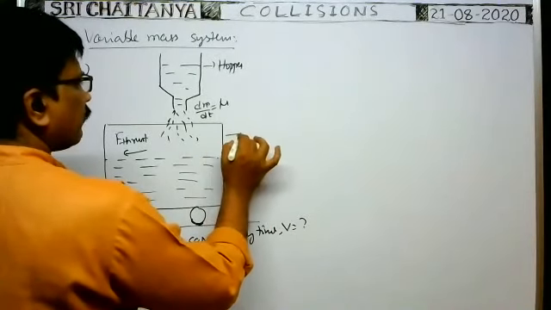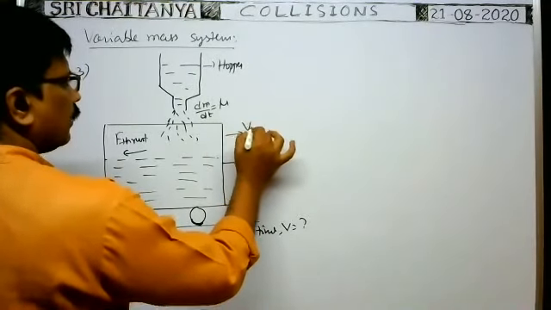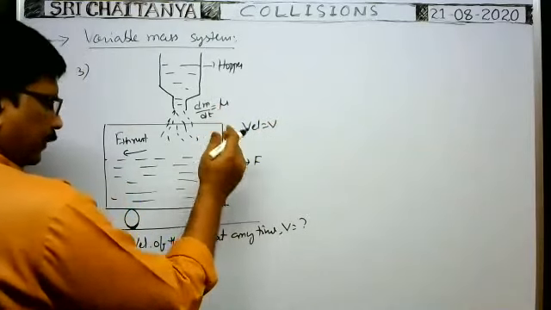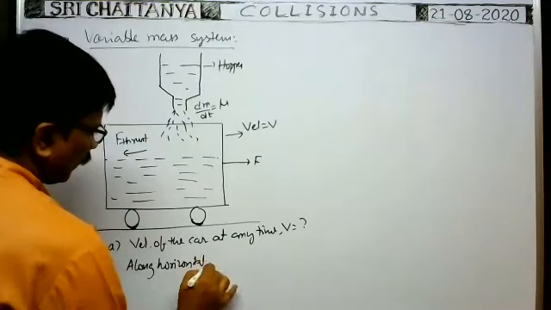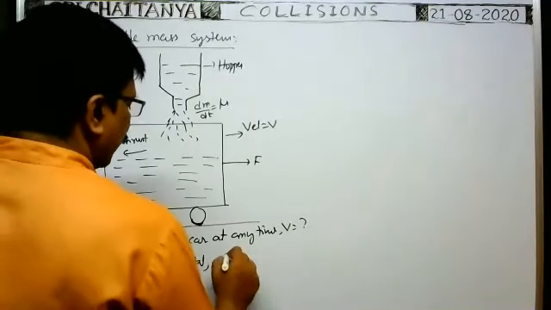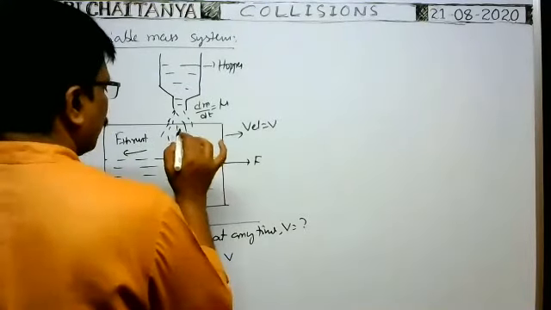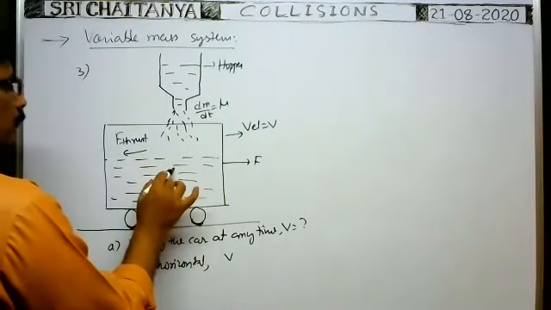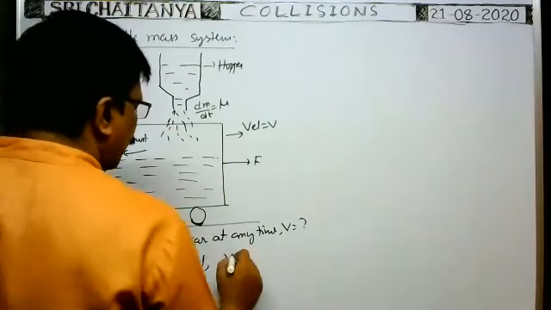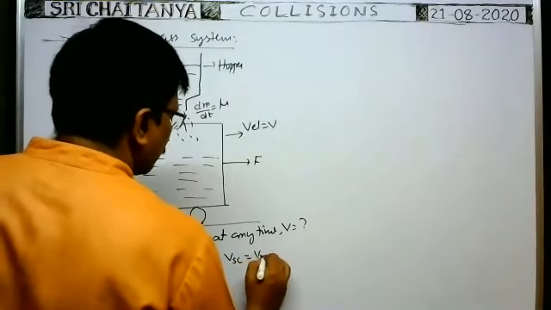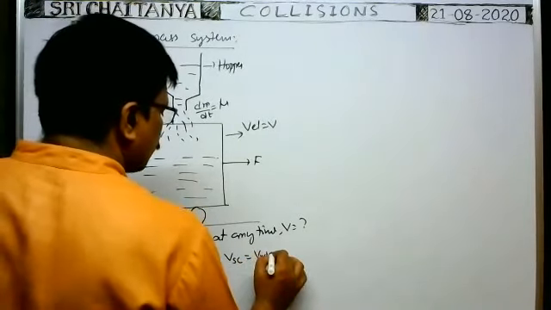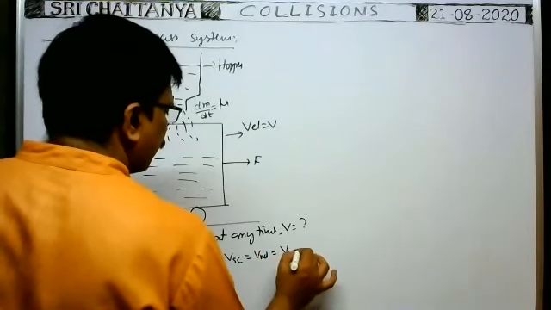Suppose at a certain instant of time t, the velocity of the car is v. Along the horizontal, the relative velocity of the sand with respect to the car is the velocity of the sand minus the velocity of the car.